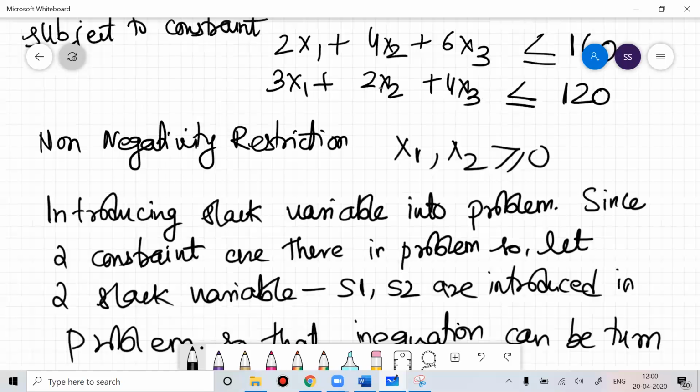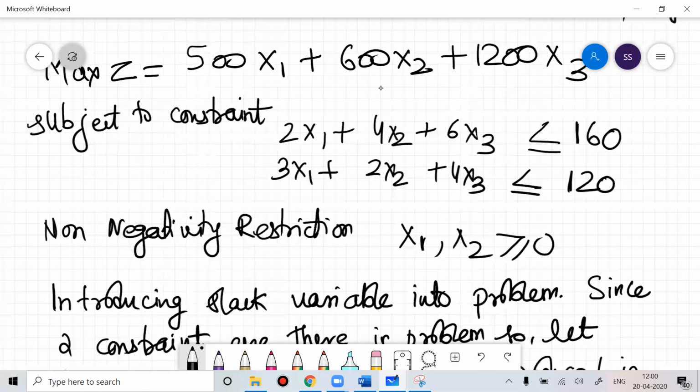So now I have introduced two slack variables. Now I rewrite the problem again.